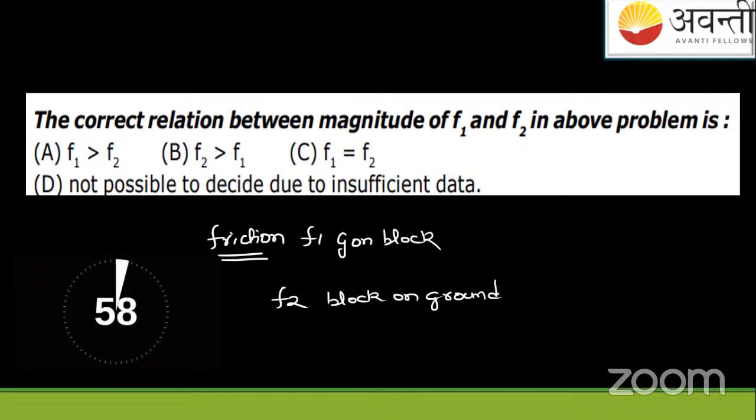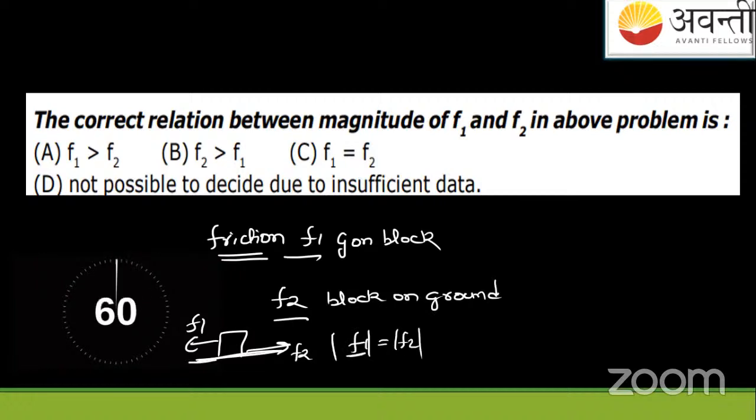So in this case, if you're taking F1, F2 as the cases, of course, these are action-reaction pairs. If the ground on the block is applying F1 in this direction, the block will be applying the same force, but in the opposite direction, reaction pair it is. So we'll say F1 in magnitude sense will be equal to F2. So most appropriate answer is C.